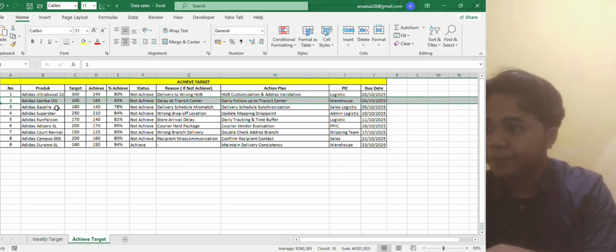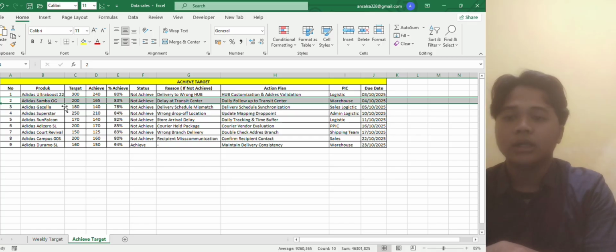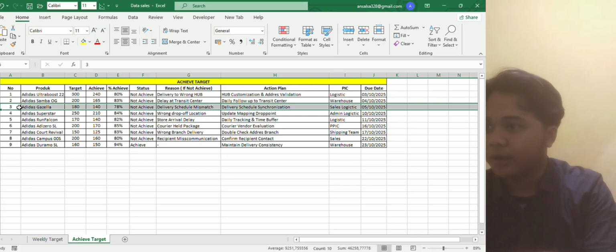For the number 2, the product name is Adidas Samba OG. The target is 200, and the achievement is 165, resulting in 83%, which means the target was not achieved, and the reason is delay at transit center. So the action plan is daily follow-up to transit center handled by warehouse, and the due date is 4 October 2025.